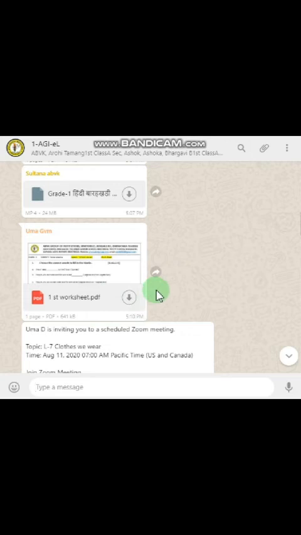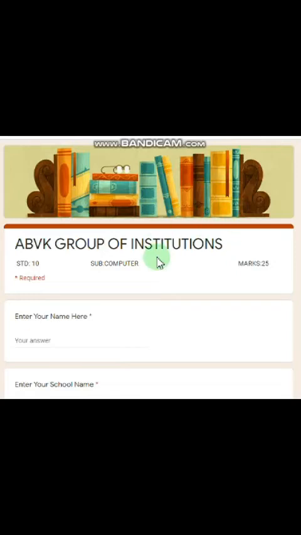Teachers will also be sending the assessment links through the WhatsApp group, using Google Sheets. The Google Sheet link will be like this. For example, this is the 10th standard computer subject Google Sheet, sent by the teacher to complete the assessment for 25 marks. This star indicates that the field is compulsory.